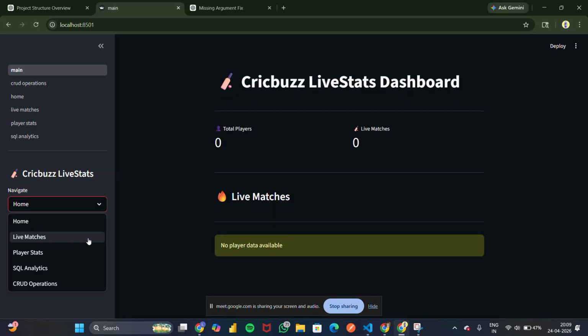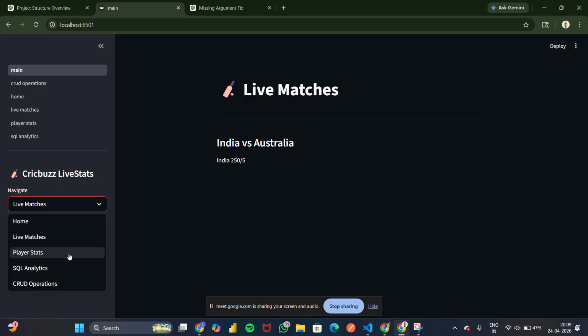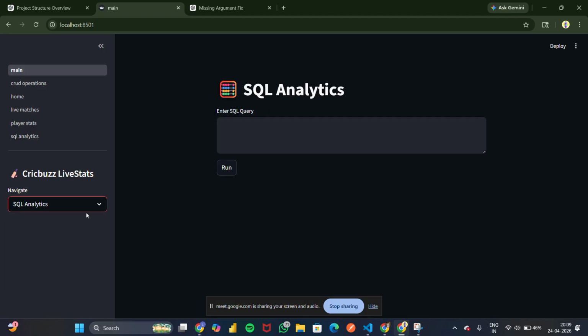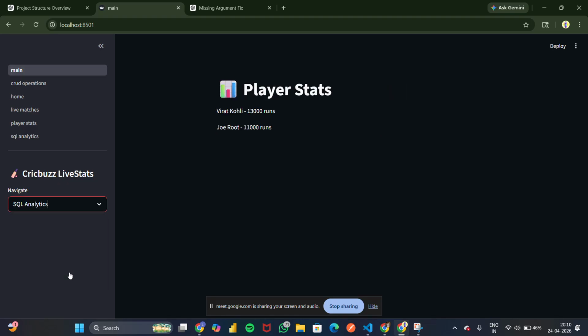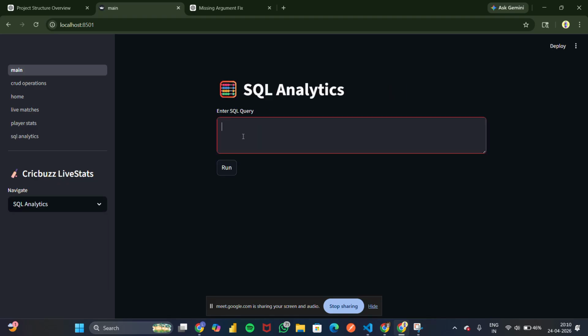And the application is working well. If you write any queries here, you can see the analytics by giving the queries here, like this. So I created every page.